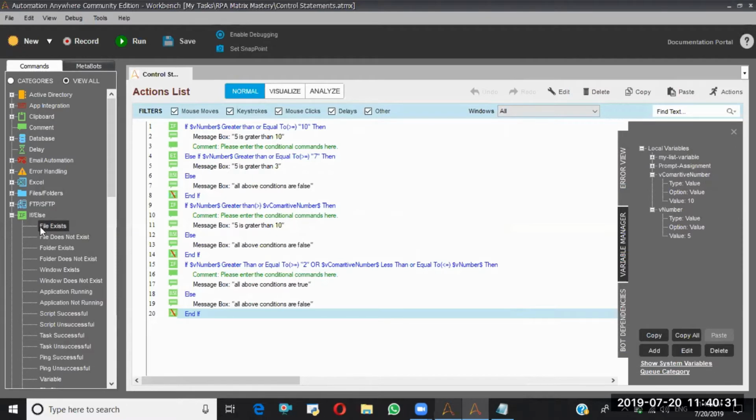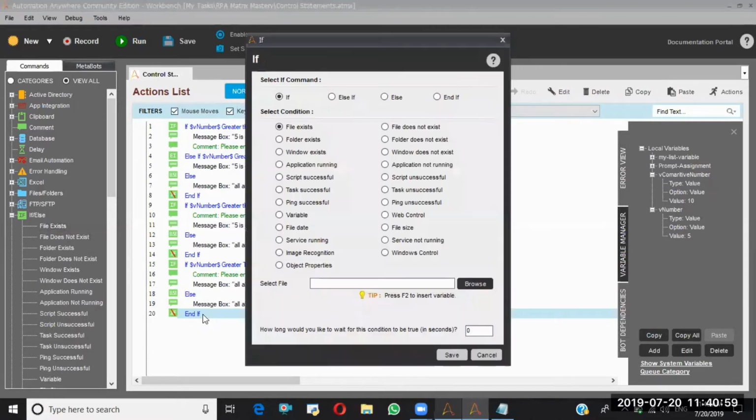First, I am checking whether the file exists or not. The reason is, suppose you want to log some data into a file. First you have to check whether that file is there or not. If the file is there, you will log the data. If the file is not there, first of all you will create the file, then you will log the data. So for that, here I am checking if the file exists or not.